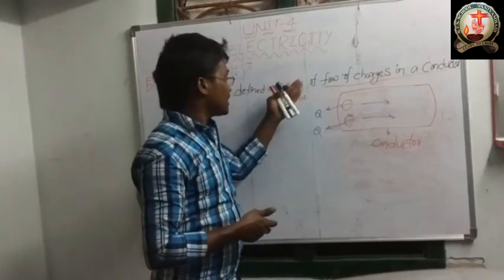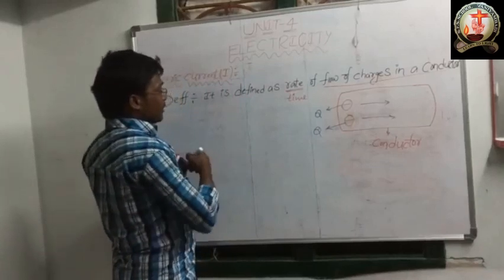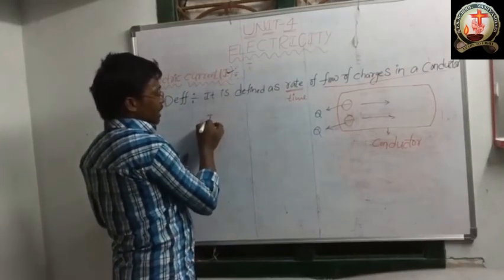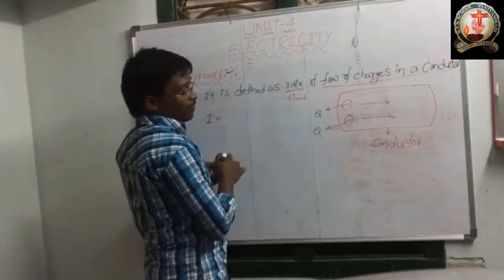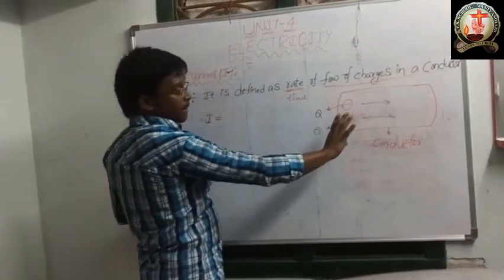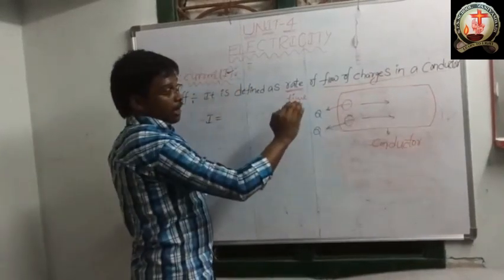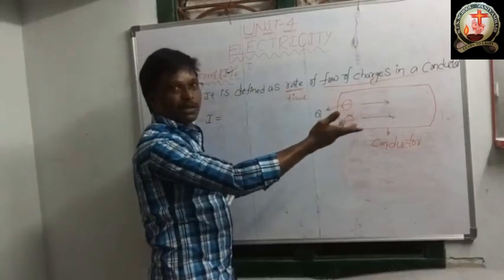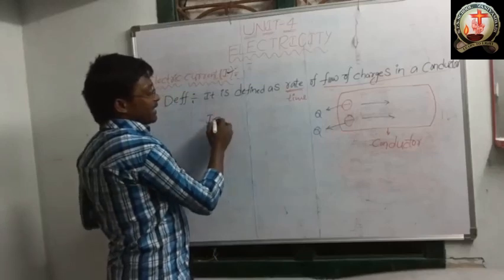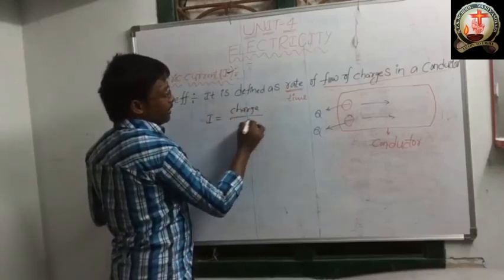Okay, so from this definition, I will write the formula of the electric current. Electric current, as I already told you, we denote as I. I is equal to the rate of flow of charges in a conductor. Charges are flowing within some time, either 2 seconds, 3 seconds, 5 seconds, like that. So the formula of electric current is I is equal to charge by time.